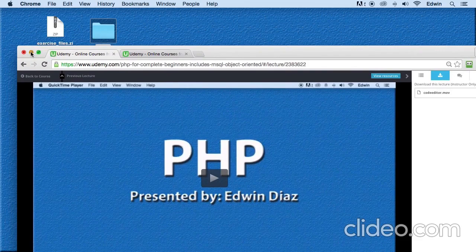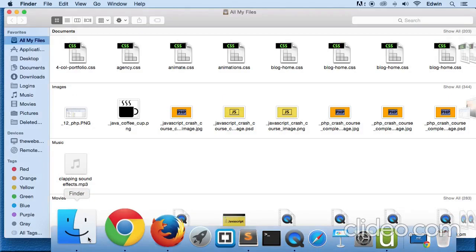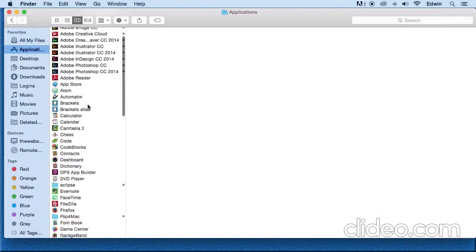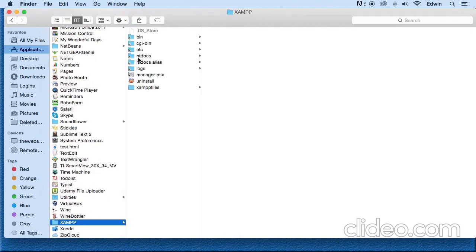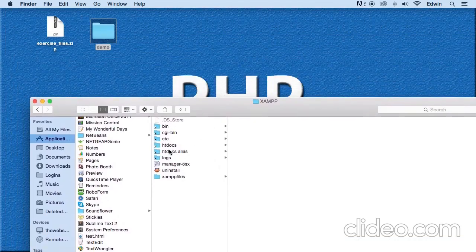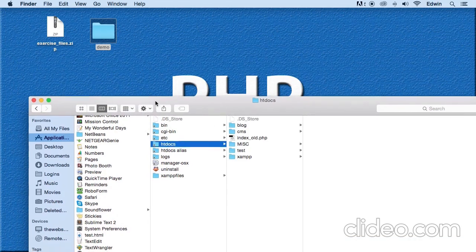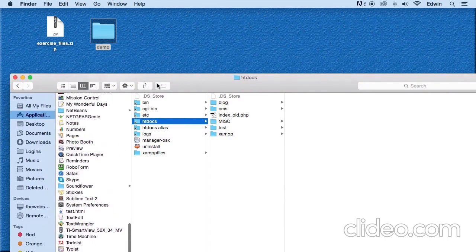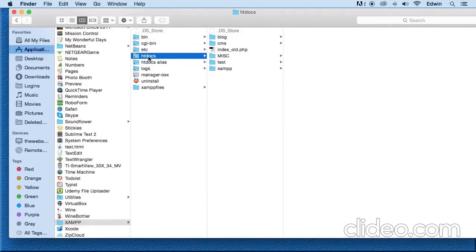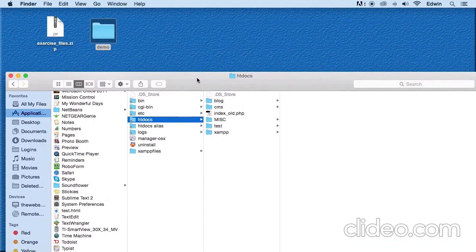All right. I want you to grab your, if you remember, the server location is on that folder called htdocs. In my case, it's under applications, and because I'm on a Mac machine, so under applications, the folder called XAMPP and then htdocs, right? For you, if you are on a Windows machine, it will be on your C drive on a folder called XAMPP and then on another folder called htdocs. All right, this is where your server location is, your root directory for your server.